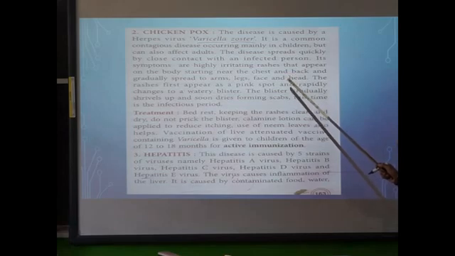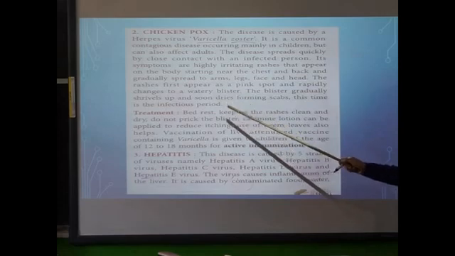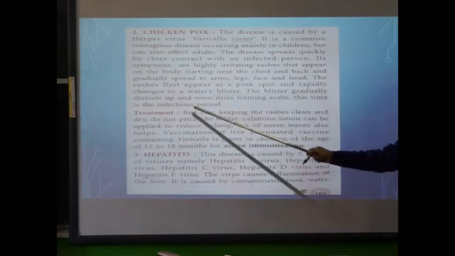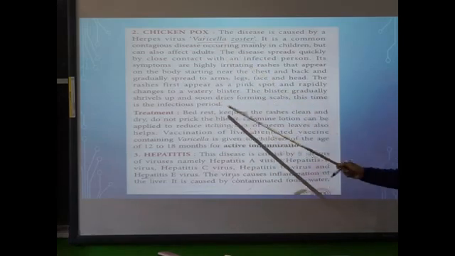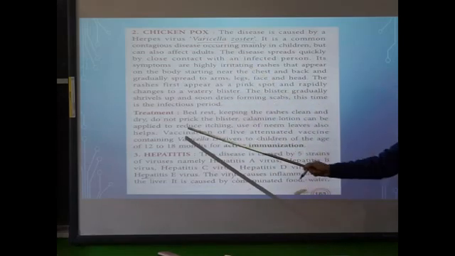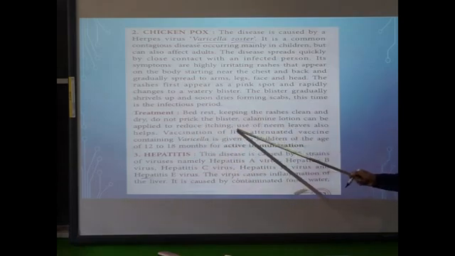Now those rashes usually have a pink spot, but finally change into a watery blister. The blister will shrivel up, dry up, and form a scab, which is the most infectious period. Treatment of chickenpox: bed rest, keeping the rashes clean and dry. Do not prick the blister. Calamine lotion can be used to reduce itching.